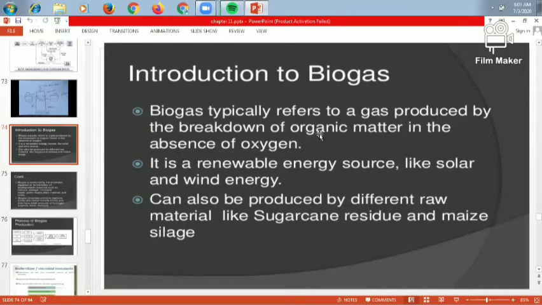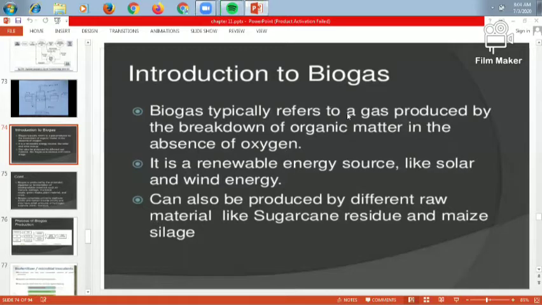Breaking down of the organic matter means the matter undergoes degradation, or biodegradation, and this biodegradation takes place in the absence of oxygen, that is, in the anaerobic condition. We are producing one type of gas, and that typical gas is known as biogas. So biogas typically refers to the gas produced by the breaking down of organic matter in the absence of oxygen.